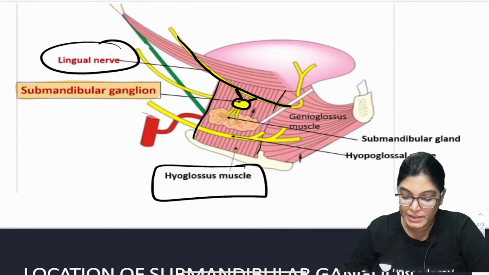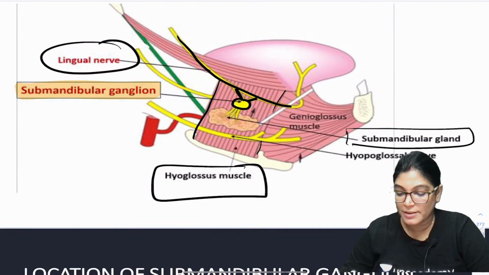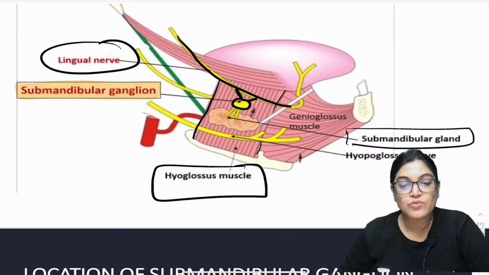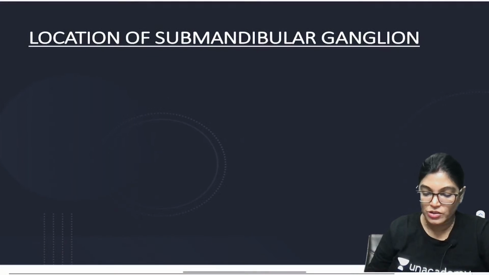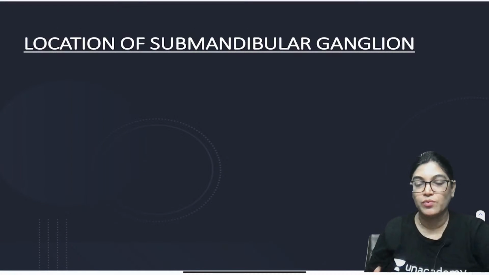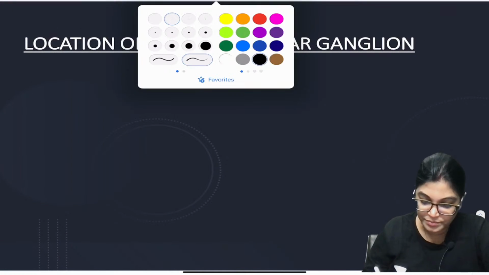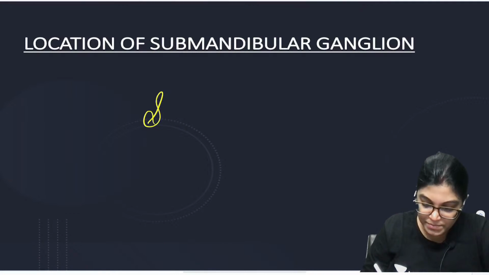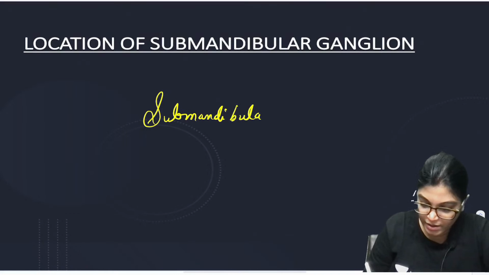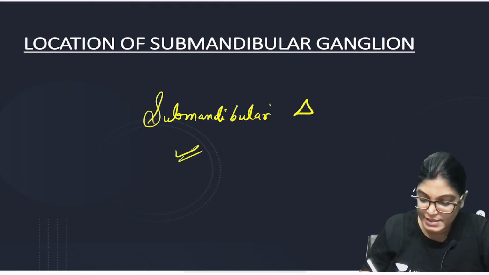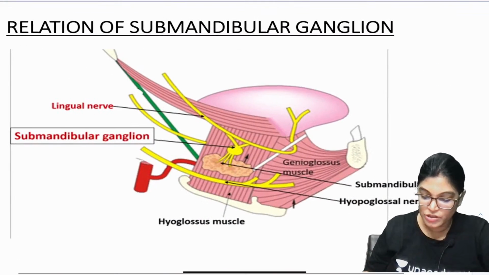Below is the deep part of the submandibular gland, and laterally will be the superficial part of the submandibular gland. So right about this location, we already know it is lying in the submandibular triangle or region.